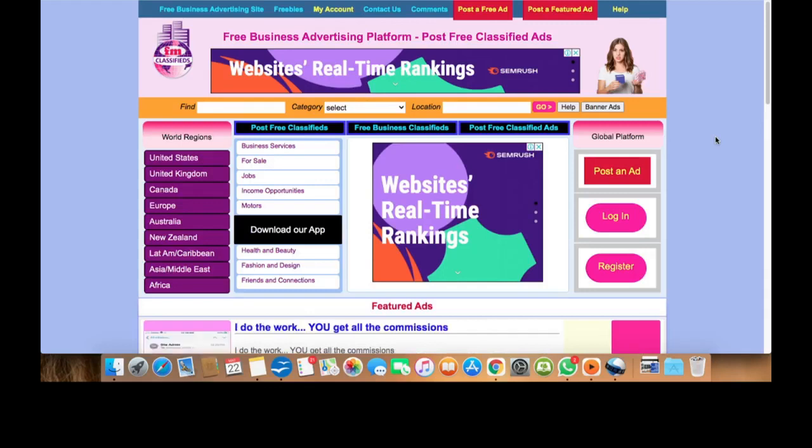And this website here is going to help you get free traffic to your website. As you can see, it says free business advertising site, so you can advertise for free here. How cool is that? This is one of the platforms where you can advertise for free. Yes, you heard that. Free business advertising platform. You don't get a lot of free advertising platforms out there.